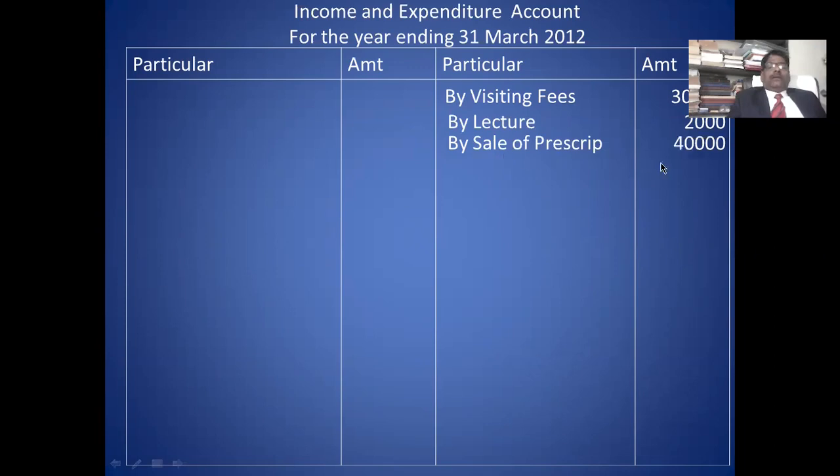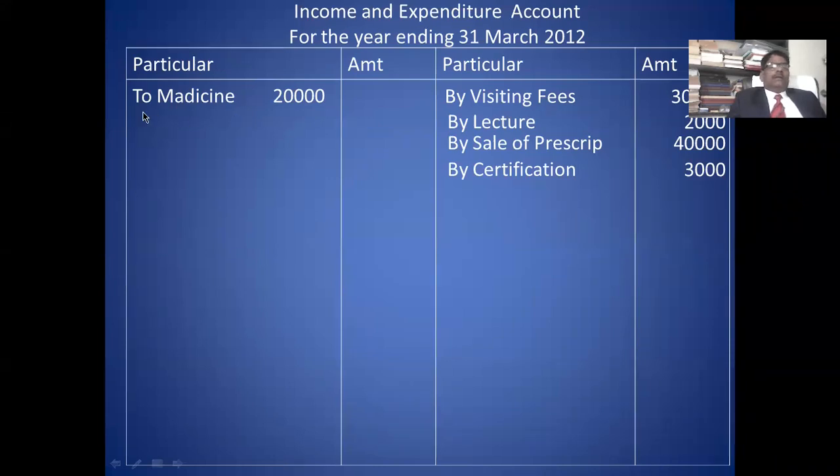And the sale of prescription means medicine. Okay. Certification is also income. Okay, these are the incomes. 4 incomes are related to profession. You write here. Then you take the expense on the debit side.